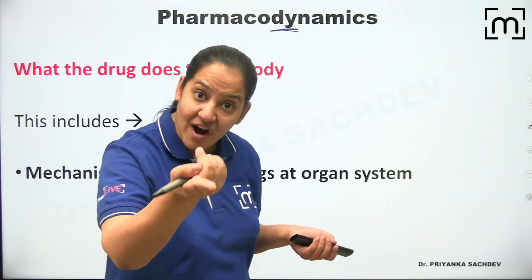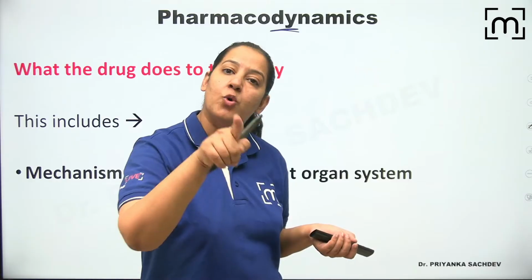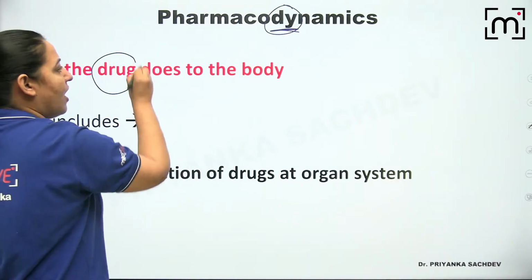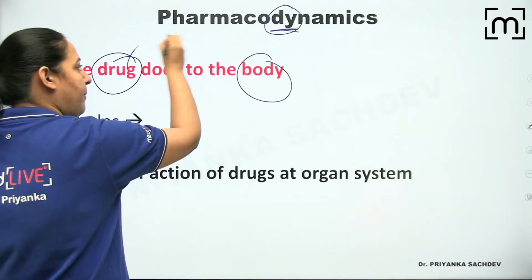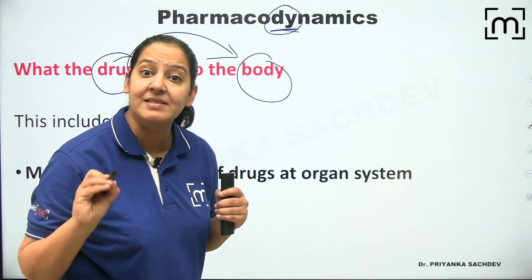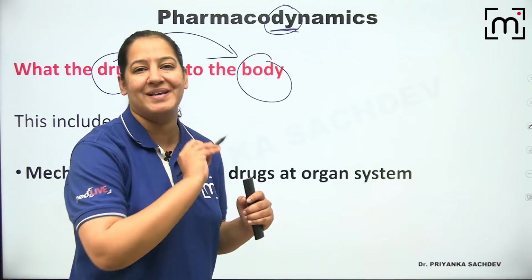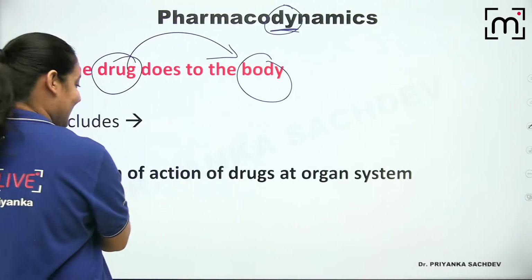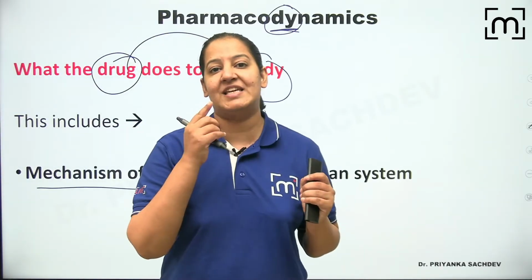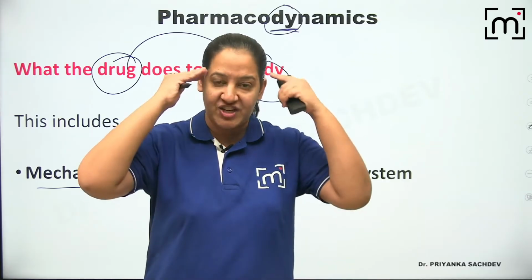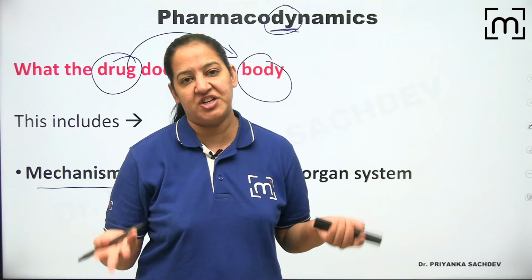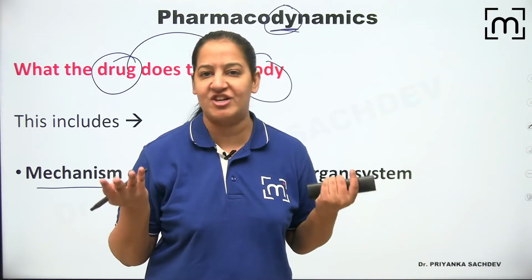So what the drug is doing to the body is known as pharmacodynamics. Pharmacodynamics means what the drug does to the body. Drug body पे क्या असर दिखा रही है? हिंदी में कहे तो ड्रग बॉडी पे क्या असर दिखा रही है उसे कहते हैं फार्माकोडायनेमिक्स. So pharmacodynamics is the mechanism of action of the drug on the body. So I'm assuming whatever drug I am taking, it is showing its mechanism of action in the brain and treating my headache. Depending on the disease, the site of action can be different, and the mechanism of action can be different.